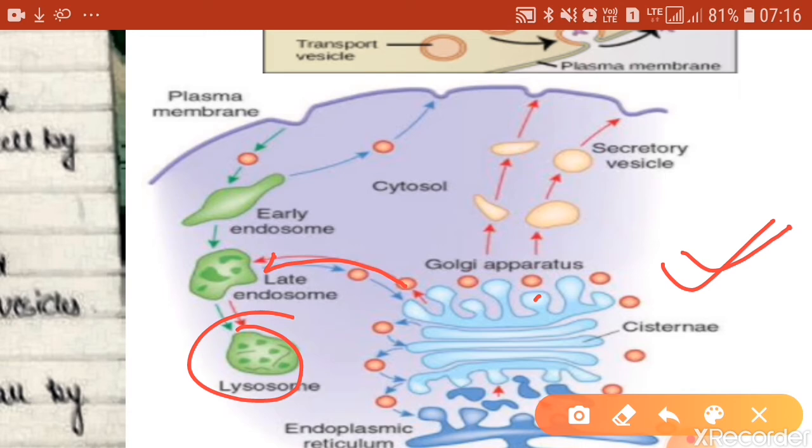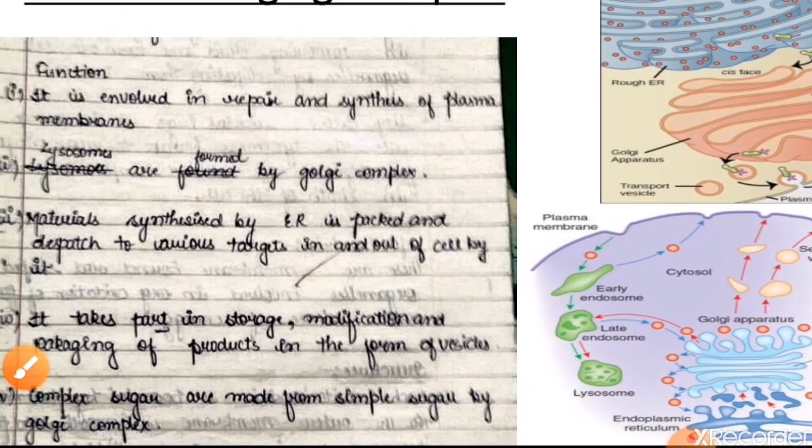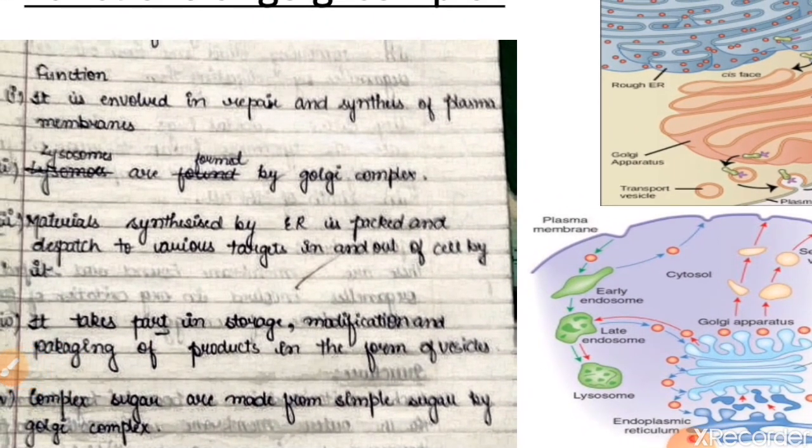Then it also packs the materials which are made by the endoplasmic reticulum, modifies them, and later secretes them to different targets in the form of secretory vesicles. The target can be either extracellular, that is out of the cell, or somewhere inside the cell. So these are the important functions performed by the Golgi bodies.